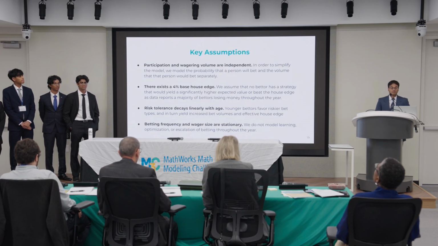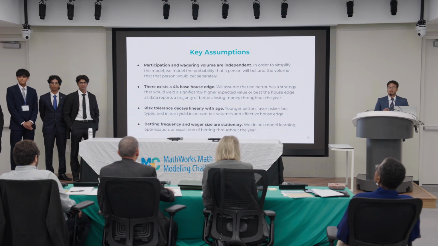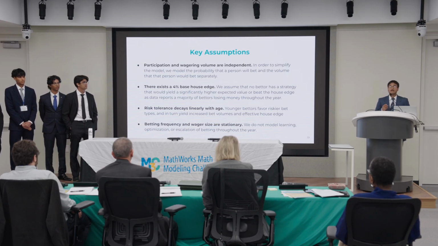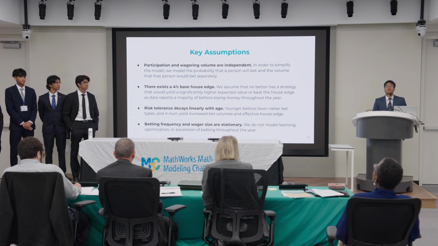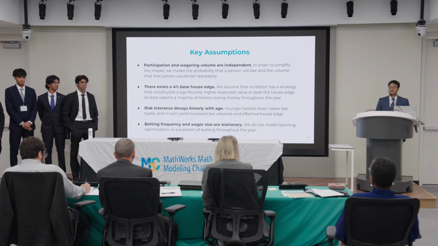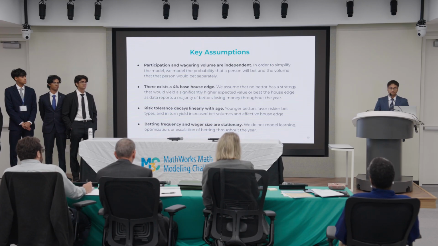First, we model participation probability and wagering volume as independent factors. Then, we assume that there exists a base house edge that no bettor is able to reliably beat. The third one is that risk tolerance decays linearly with age, and the fourth one is that betting frequency and wager size are stationary throughout the year with no escalation modeled throughout the year in order to simplify the model.